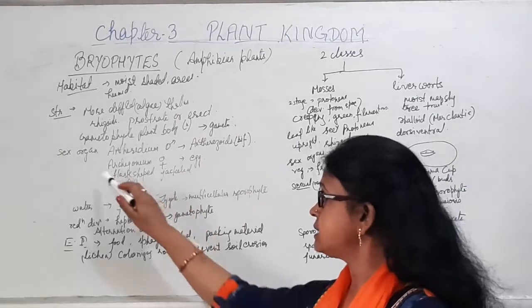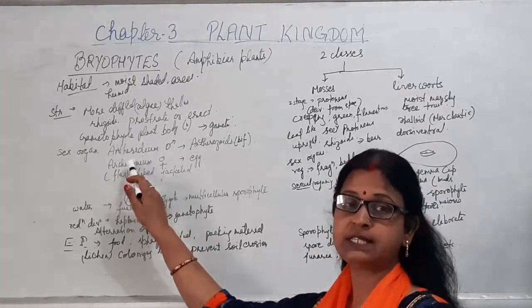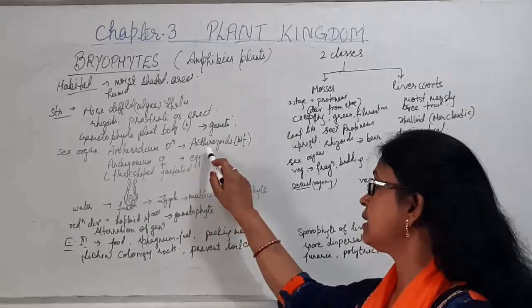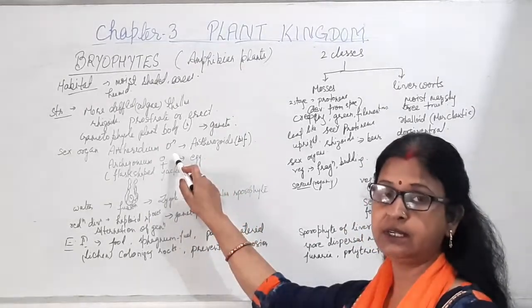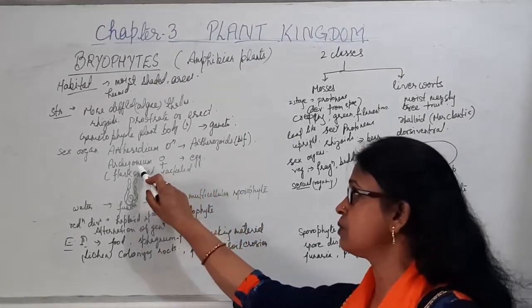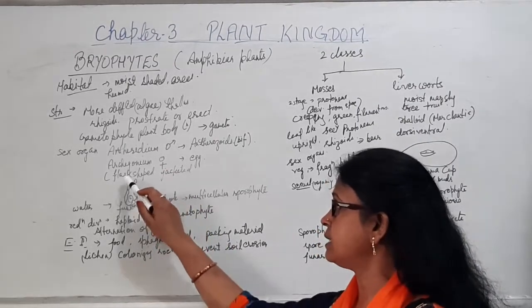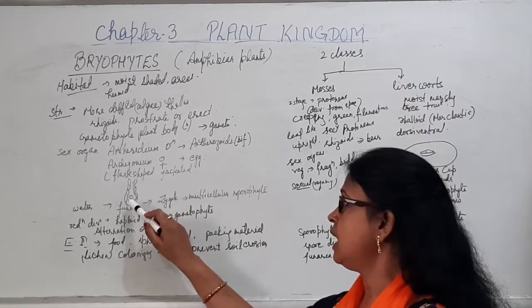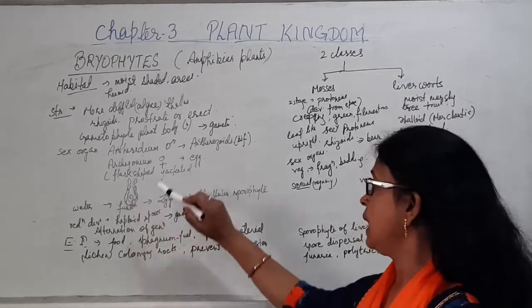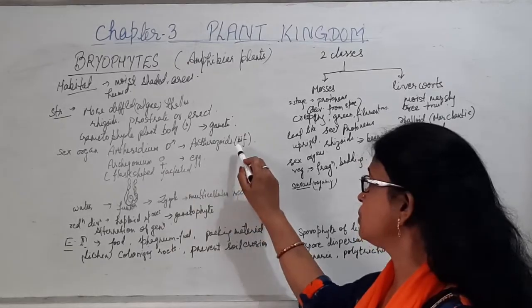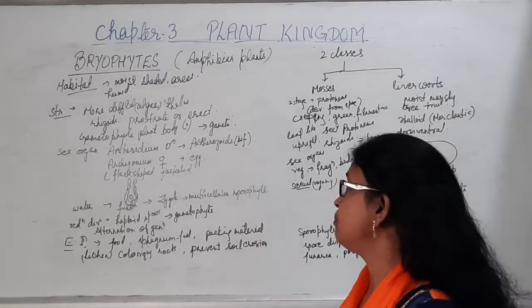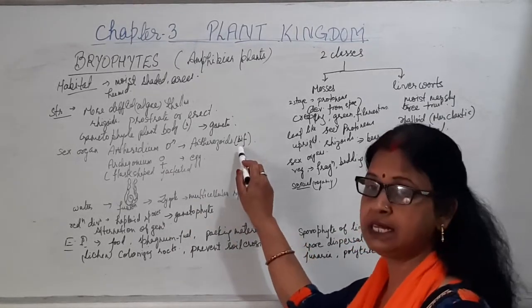Now, the sex organs are known as antheridium, which is the male reproductive organ, and the female reproductive organ is known as archegonia, which is flask shaped as well as jacketed. Such a jacketed structure will give rise to the egg. And antheridium will give rise to the antherozoids, which are the male gametes, and these are biflagellated structures.